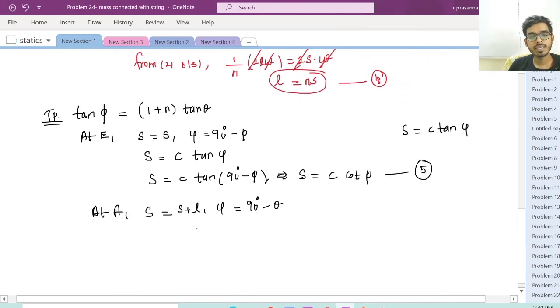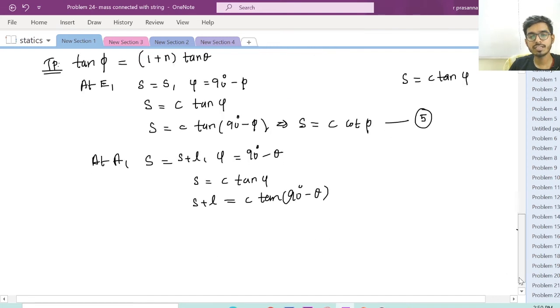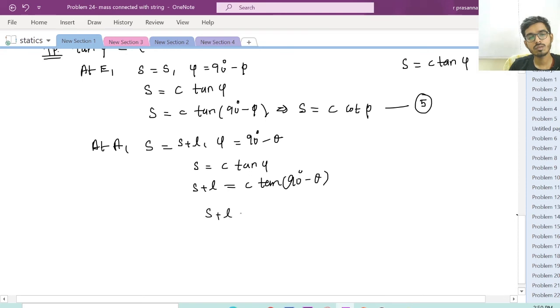So substitute back here. We have S is equal to C times tan psi. But at A, my S is S plus L, and C times tan of 90 minus theta, I can write this as C cot theta. So S plus L is equal to C cot theta. Mark this as equation number 6.